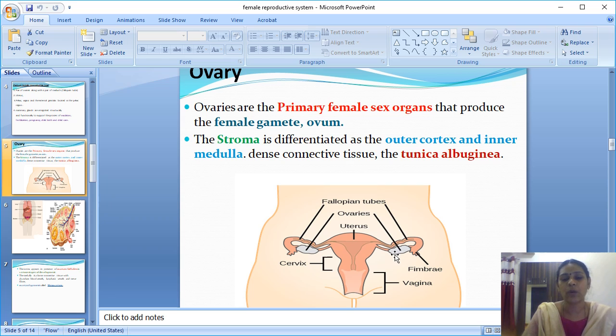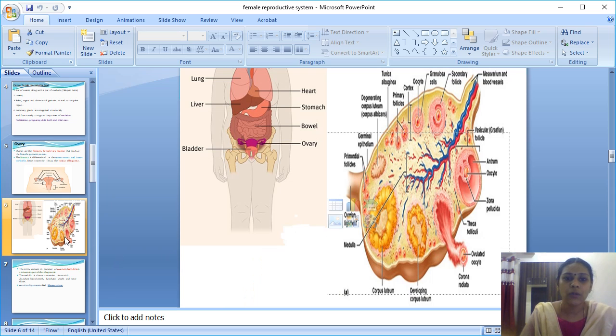Yes, it is ovoid in shape and it is located on either side, left and right, of the lower abdomen. In the pelvic bone it is connected by the ovarian ligament or the mesovarium. If you see the cut section of the ovary, you can see the stroma. Stroma is differentiated into outer cortex and inner medulla. Before the cortex, the first layer of the ovary cut section is the tunica albuginea.